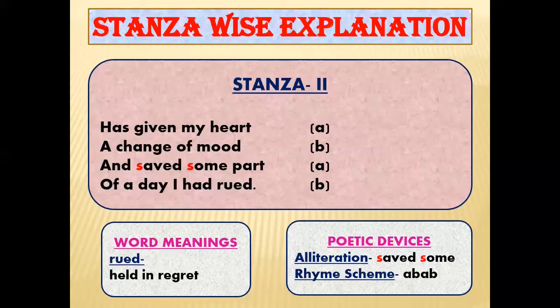Now the rhyme scheme of this stanza, let's find out. As I've already taught you how to find out a rhyme scheme. In first line, the last word is heart, which is rhyming with part in third line. So I've given A in front of heart and in front of part also I've written A. Now in second line, the word mood is rhyming with rued. So in front of mood I have written B and in front of rued also I have written B. So the rhyme scheme is AB, AB. Is that clear?